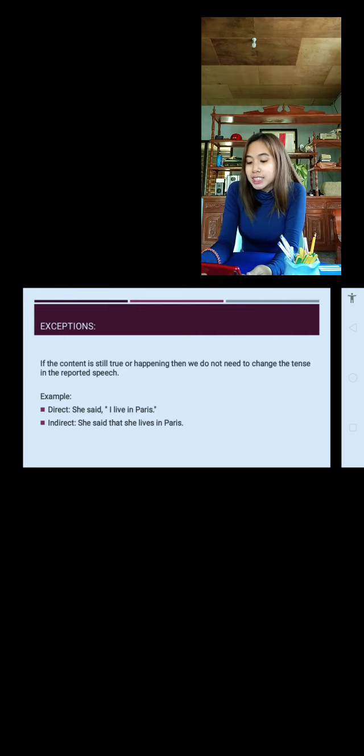So if the content is still true or happening, then we do not need to change the tense in the reported speech. For example, she said, "I live in Paris." I'm still living in Paris. So indirect speech is: she said that she lives in Paris.